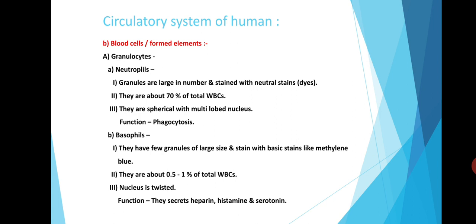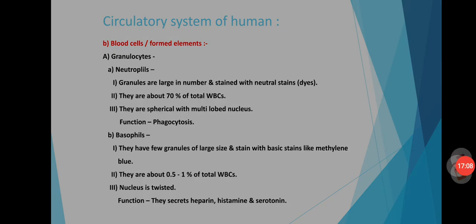Second type of granulocyte is basophils. Basophils have few granules of large size and they stain with the basic stains like methylene blue. The basophils are about 0.5 to 1% of total WBCs. Nucleus is twisted and the function of basophil is secretion of heparin, histamine and serotonin.